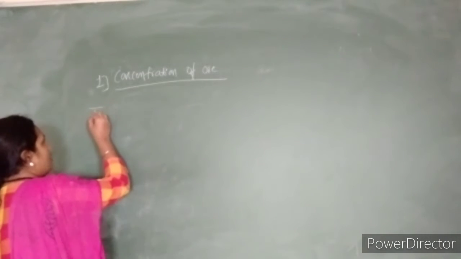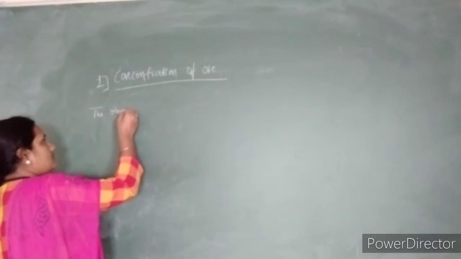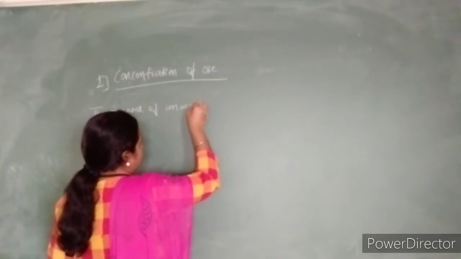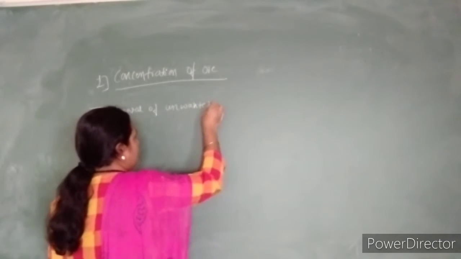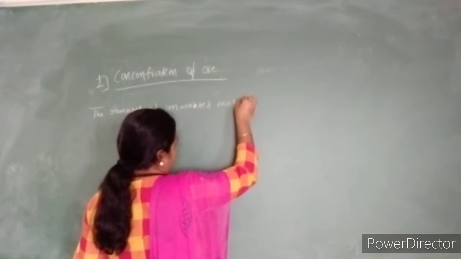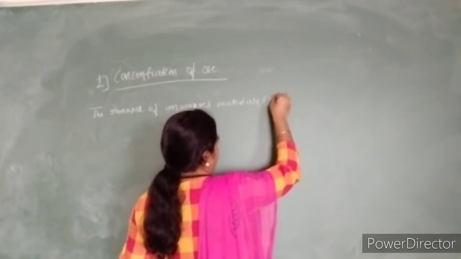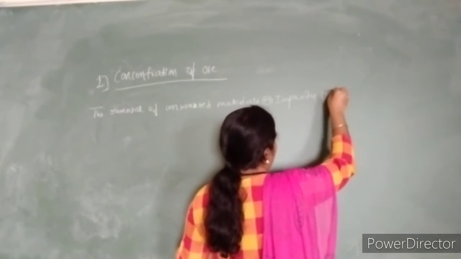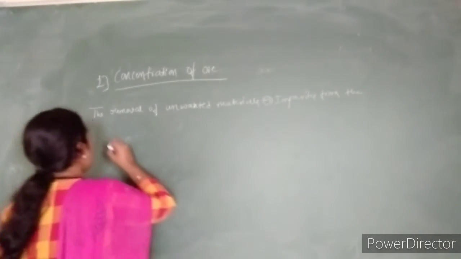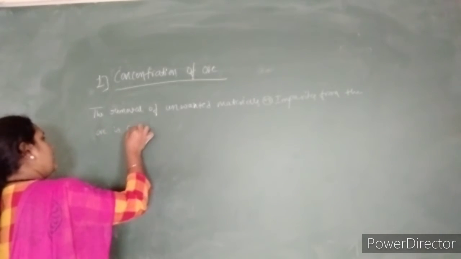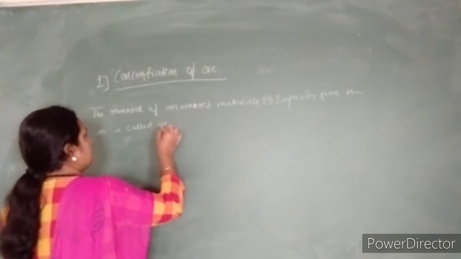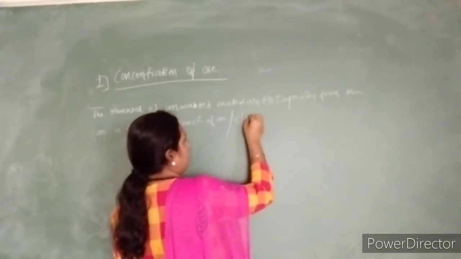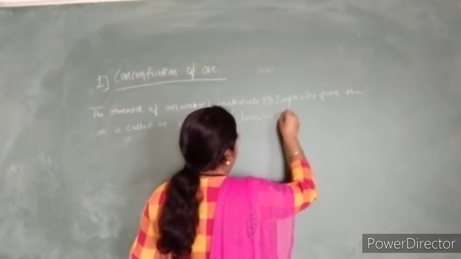Okay, the removal of unwanted materials or impurities from the ore is called the concentration of ore, or else dressing, or else beneficiation.